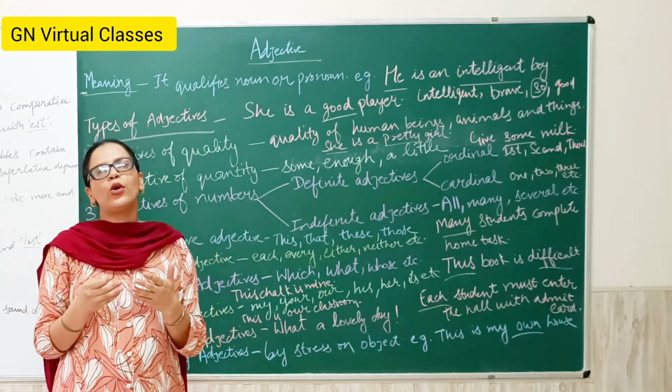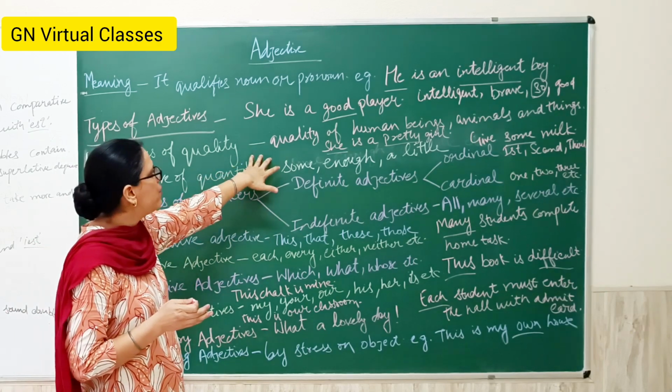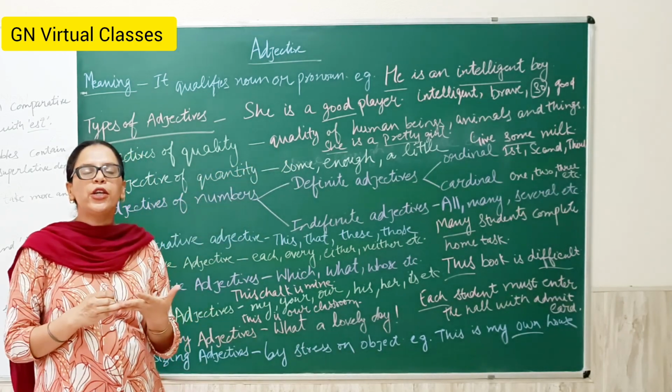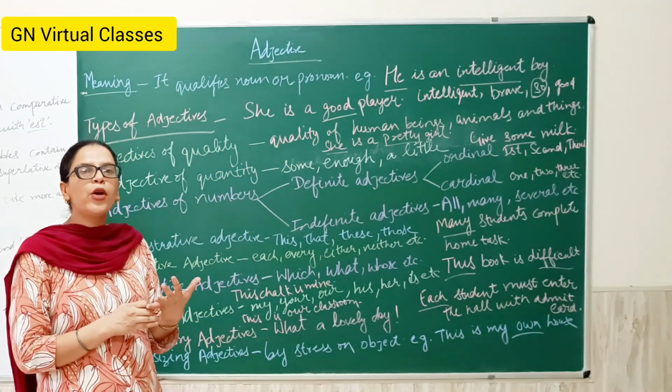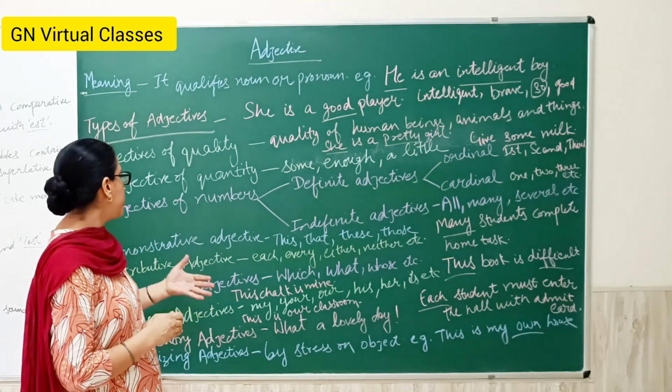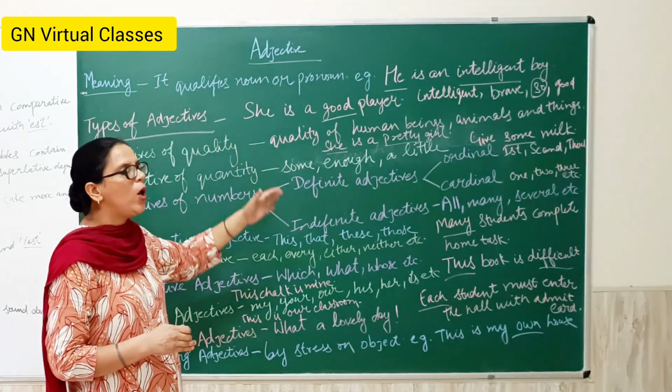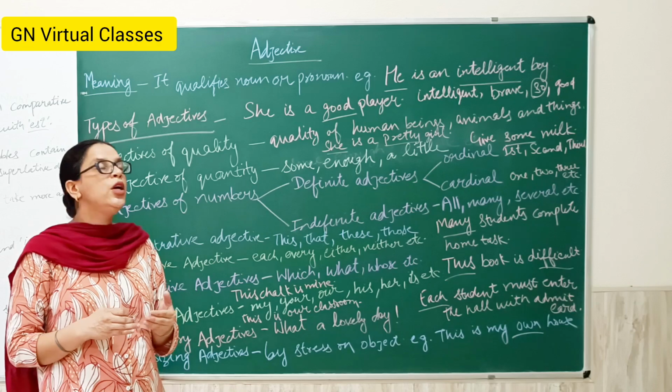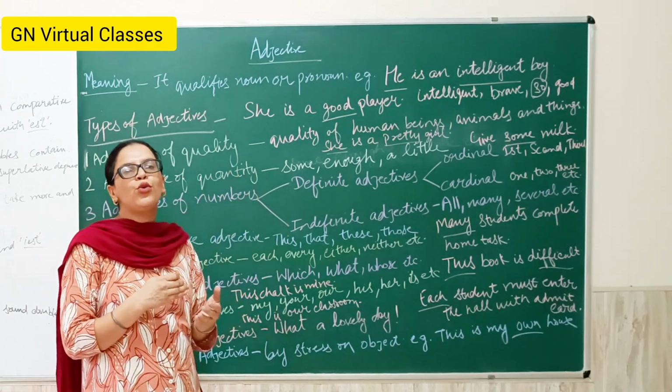Mostly the students know the quality of adjectives. They don't know the quantity of adjectives, definite number of adjectives, indefinite number of adjectives. So you have to know the whole list of adjectives so you can answer any question.